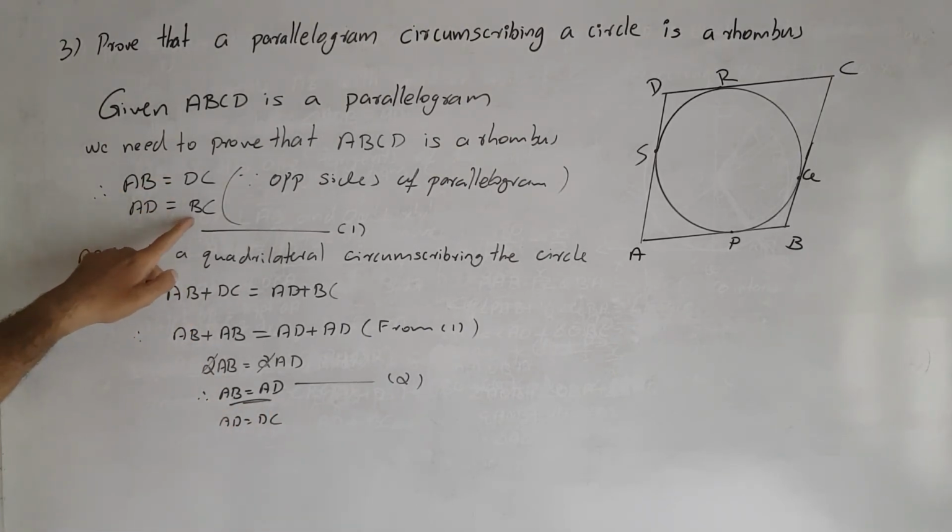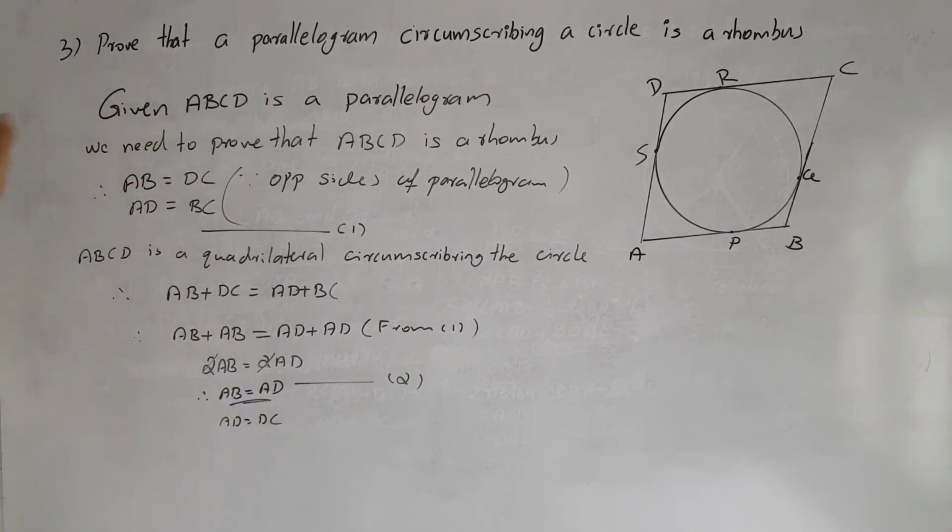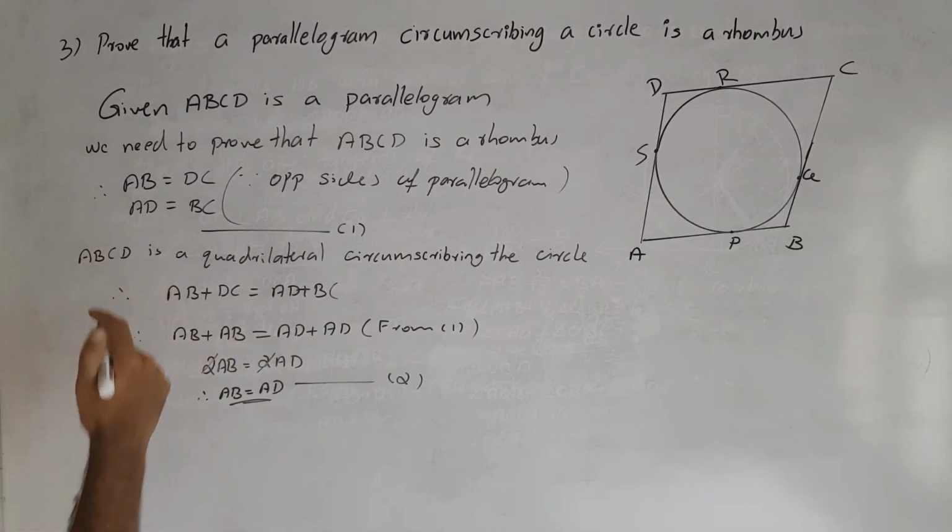Similarly, AD is equal to BC as well. So after comparing these two, what do we get? BC is equal to DC. That means all sides of this parallelogram are equal. By comparing equation 1 and 2, we get that all sides are equal.